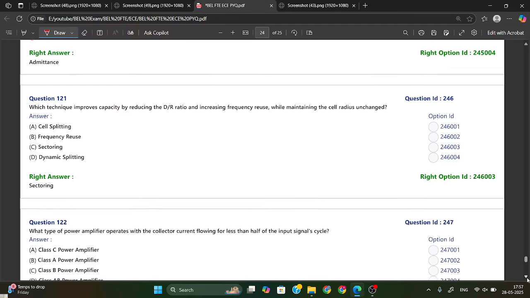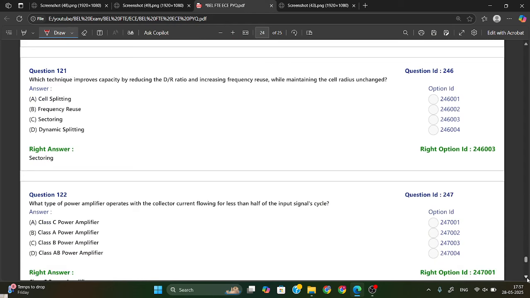Which technique improves the capacity by reducing the D/R ratio and increasing frequency reuse while maintaining the cell radius unchanged? So this is called sectoring. Sectoring technique will improve the capacity by reducing the D/R ratio.